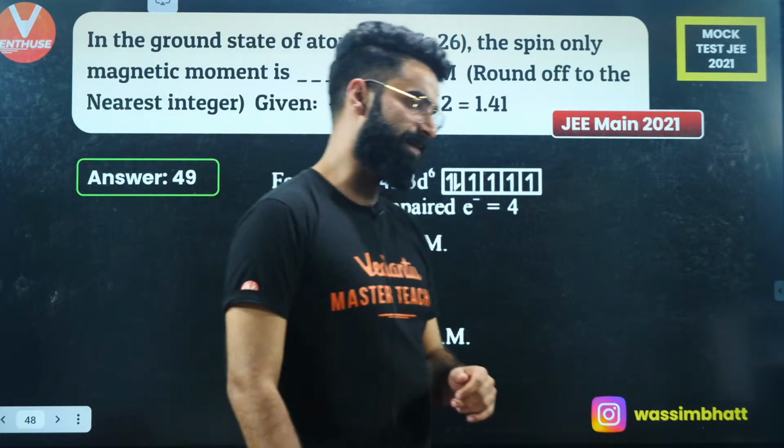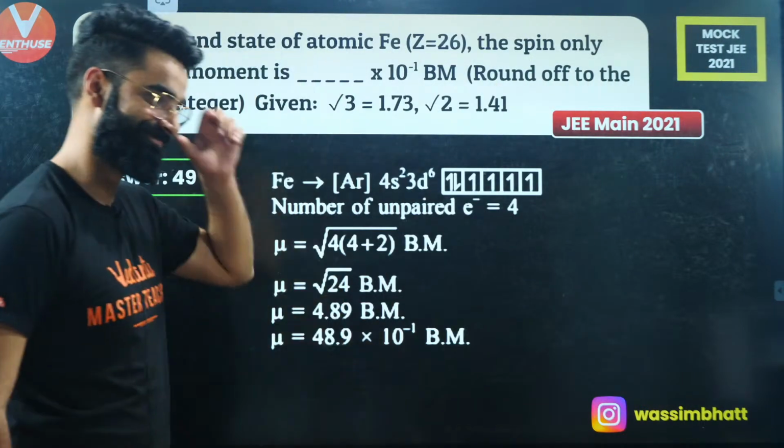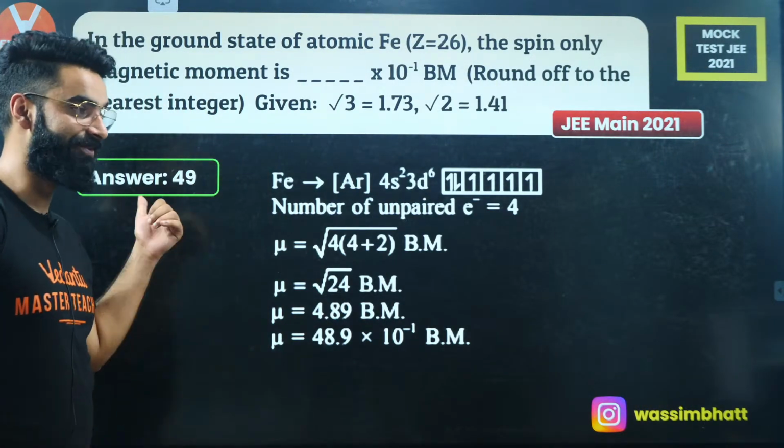The nearest integer is absolutely going to be 49, yeah? Right, people? You need to be careful with this as well, right?